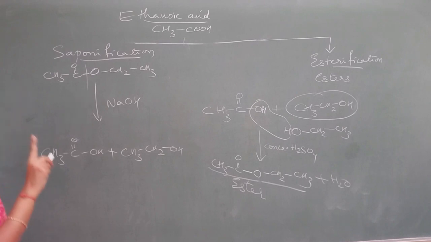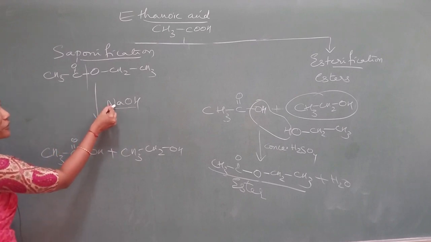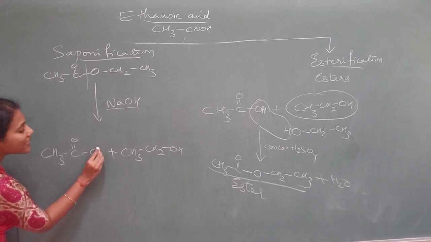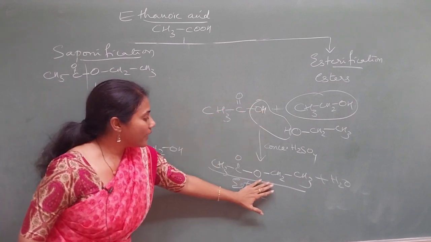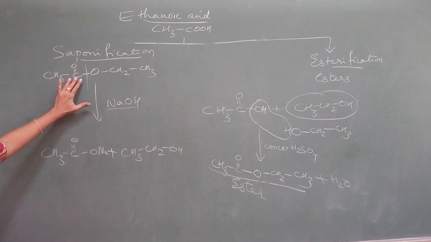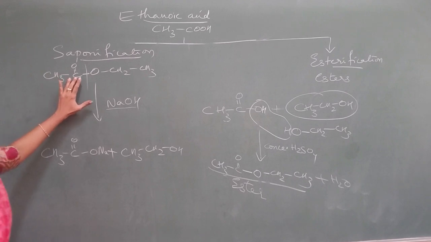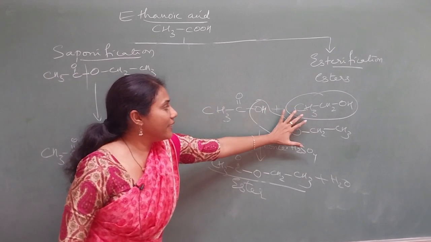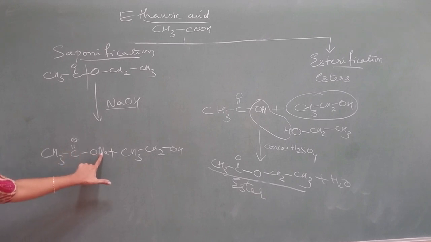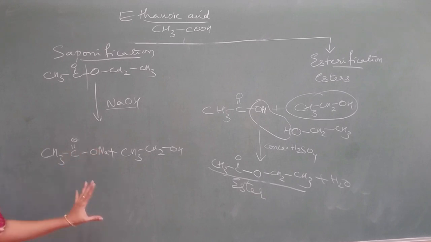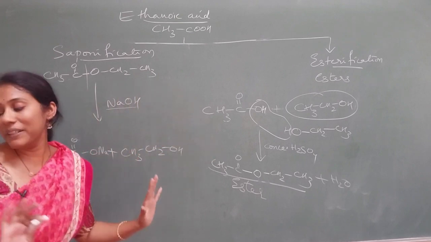But one thing you will do is, since it is NaOH, you have to show Na in one of the products. Instead of this H, show Na. That is the only change you make. In esterification, whatever product you got, you mention as reactant, and whatever reactants you had written, you mention as product. Only change here is Na. In acetic acid, instead of H, Na should come. Easy, no? So this and this are exactly opposite. Compare and study so that you will remember easily.